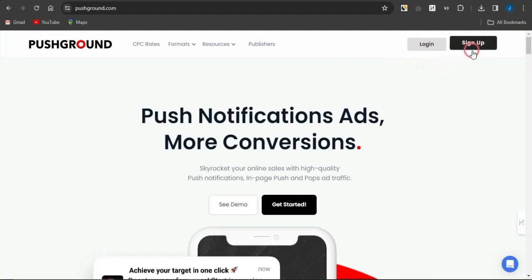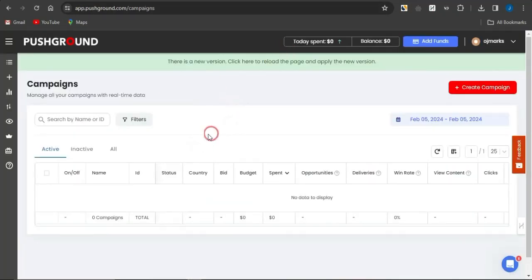You don't need any credit card details to sign up to the platform. Once you do sign up, you should be brought to a page such as this. You can add funds to your account right here by clicking on add funds, or you can go on to start creating your campaign after adding funds to your account.